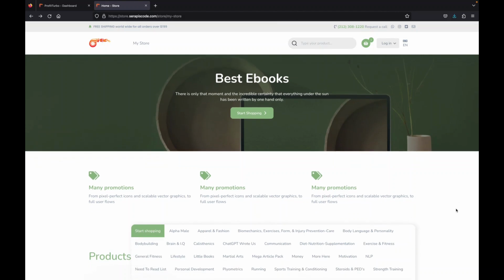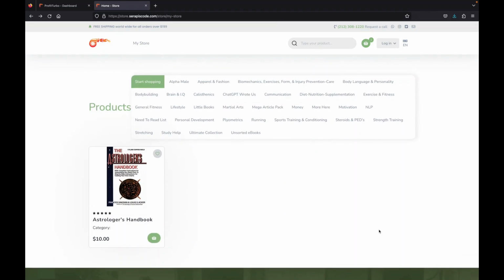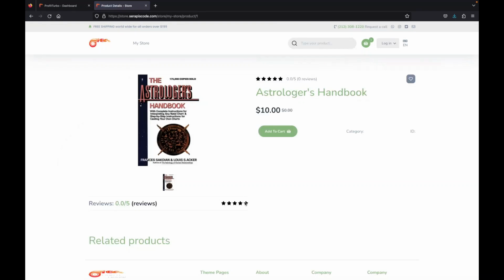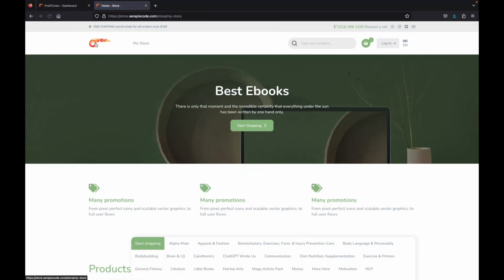We can see over 40 different categories, and we can see that we've imported one of our built-in ebooks. We can click on it, have a look through it, see if there are any reviews, add it to our cart, and once it's been added, we can check it out in our cart and then proceed to checkout.